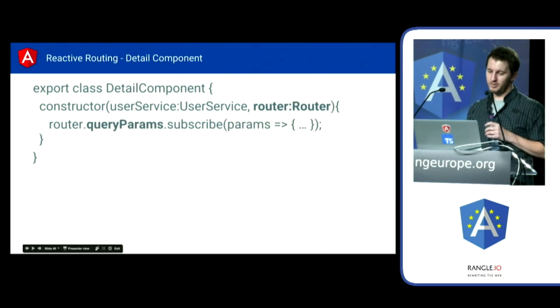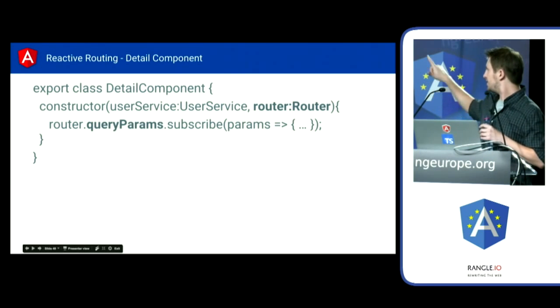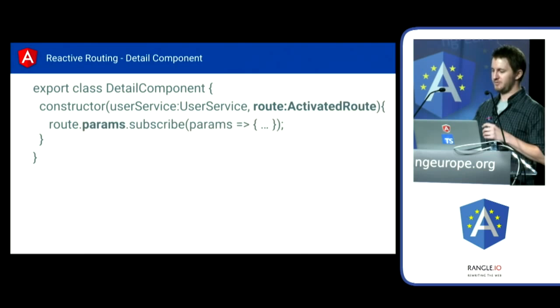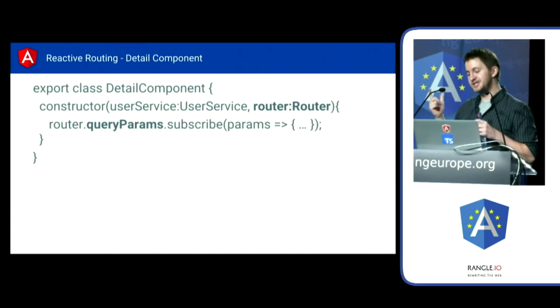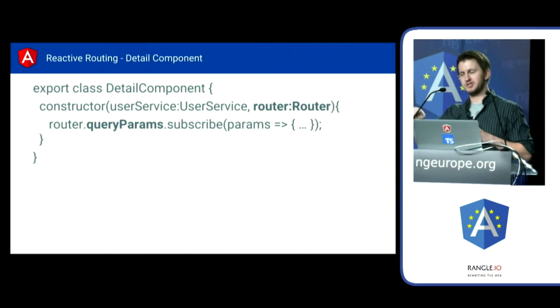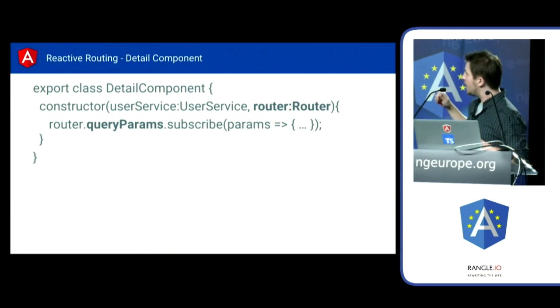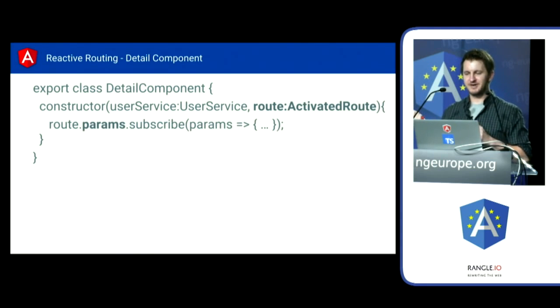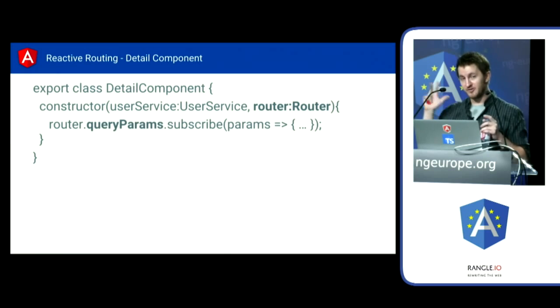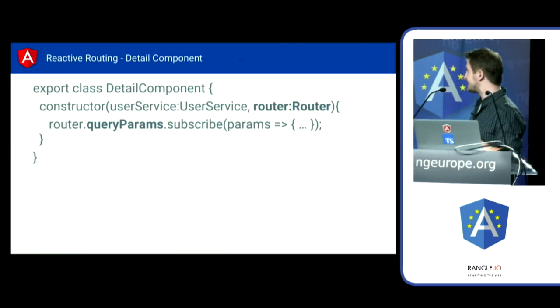The other thing to mention here is that we have our activated route params here. And then the router actually exposes query parameters, right? So the question mark on the end of your URL, that's exposed as query parameters as well. That's exposed as an observable that we can subscribe to. We treat query params as a global thing. Query params are global to your entire application, whereas activated route and their specific params are only specific to the route that you've activated on. So there's two ways to handle this, both of them observable, both of them using the consistent interface.